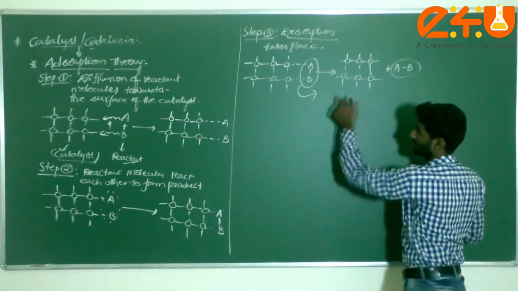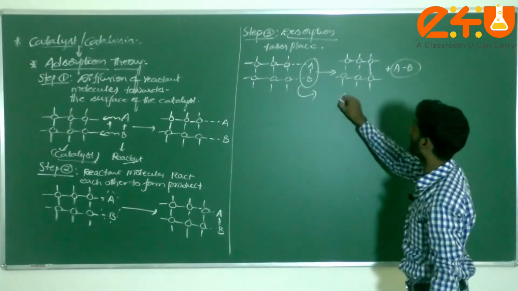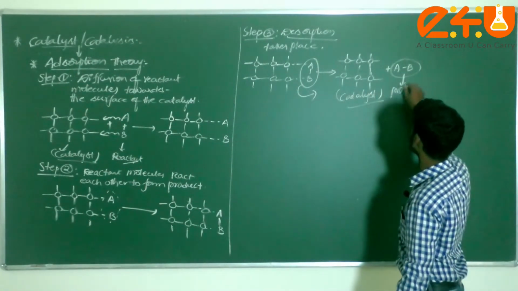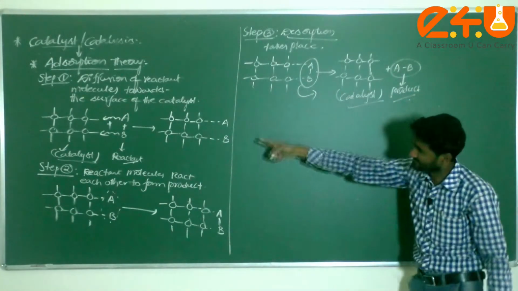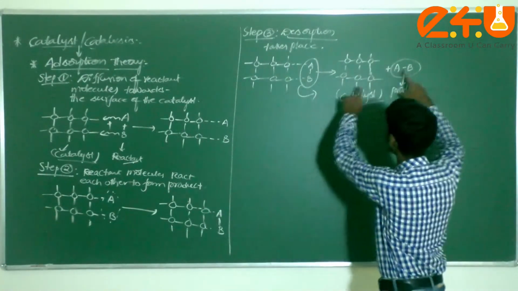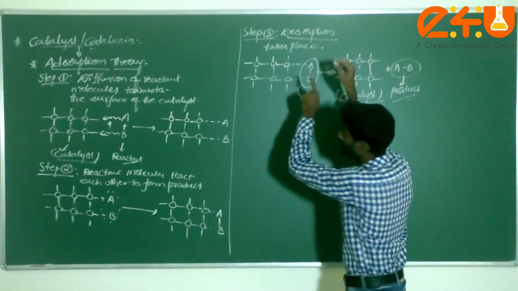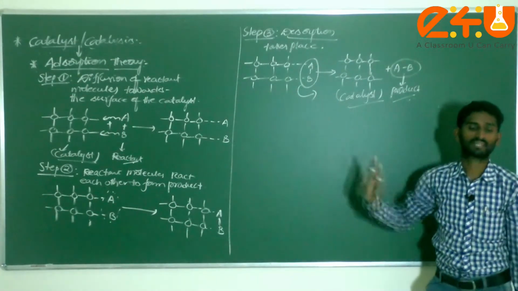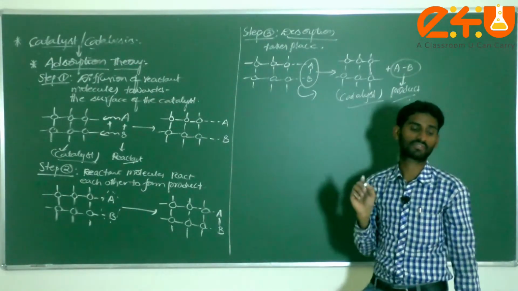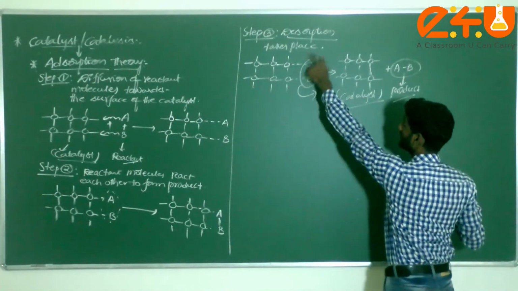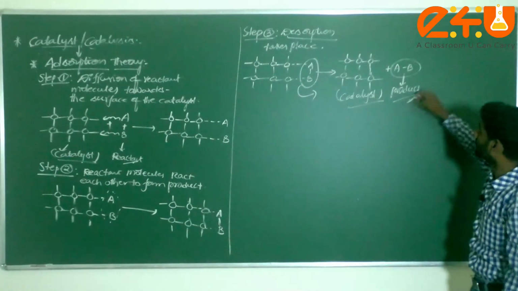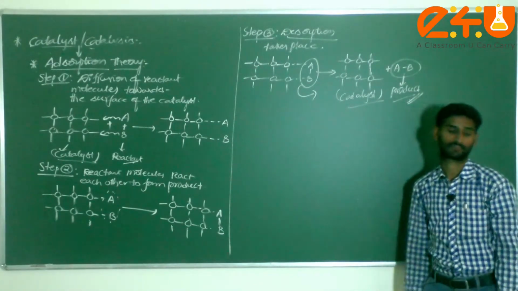Now removed or not, desorption takes place, and the surface of the catalyst is separated, and these are called, dear students, products. What I am telling you is that the catalyst is just a chemical substance which does not get involved. If it were involved, then the A and B reactant molecules would always remain attached to the surface of the catalyst, but they are not attached. Then immediately you have to say that is the wrong definition of the catalyst, sir. Now desorption takes place easily. The reactant molecules move away from the surface of the catalyst. Now the product is completely formed here. Am I correct or not?